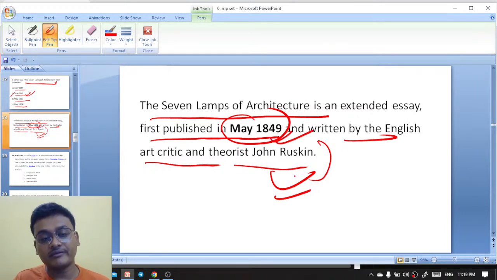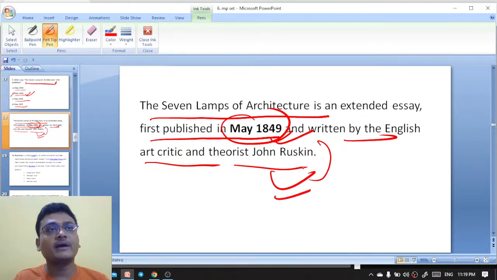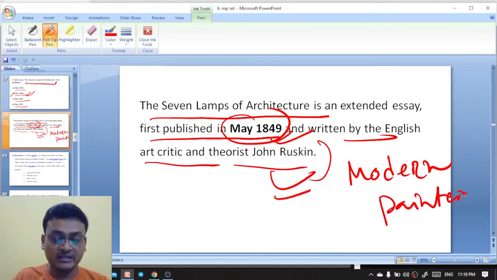The Stones of Venice, these are all works. Another important work by John Ruskin I can remember right now, where he has coined the pathetic fallacy, is Modern Painters. Yes, Modern Painters is another important work by John Ruskin, where he coined the term pathetic fallacy.